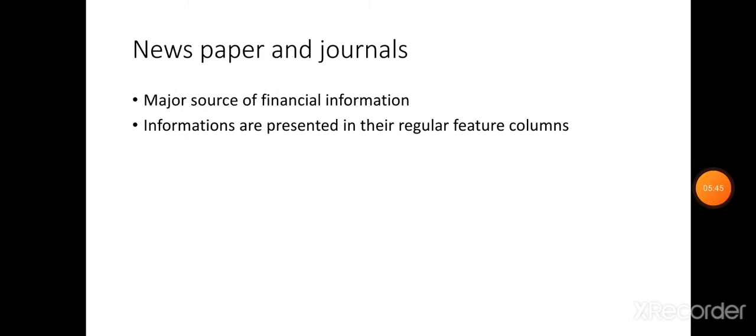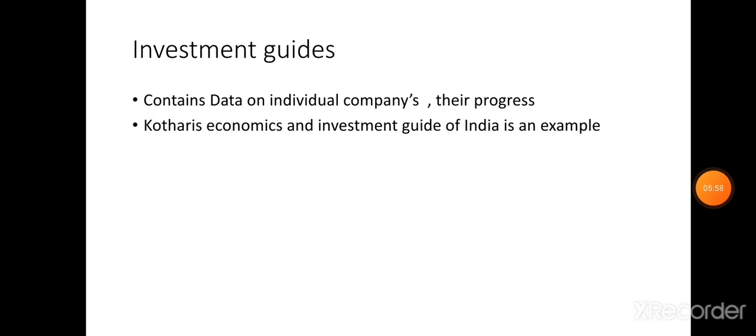Next is newspapers and channels. It is very common to us. Newspapers and magazines also publish the financial position of the companies. So these five are the sources of company data.